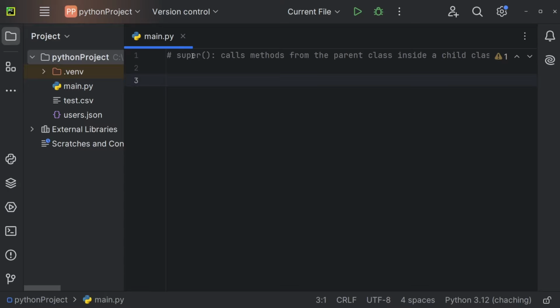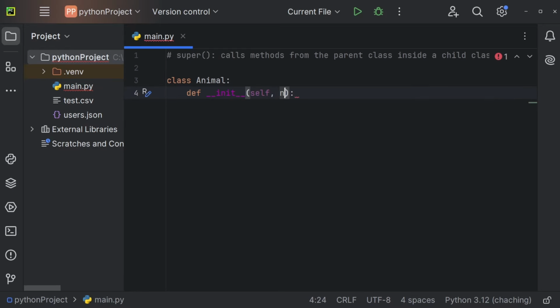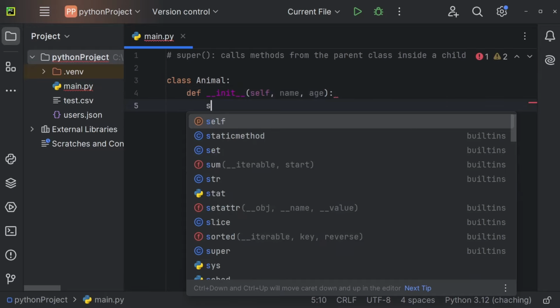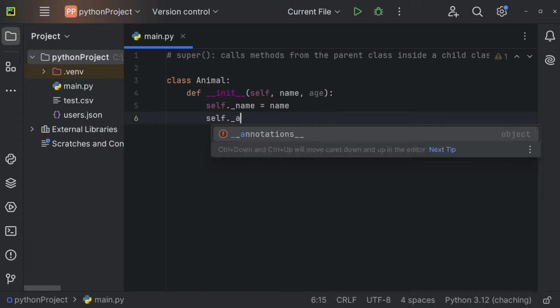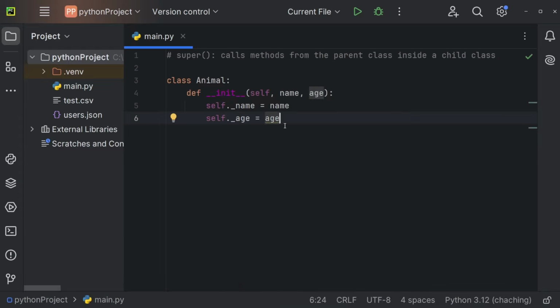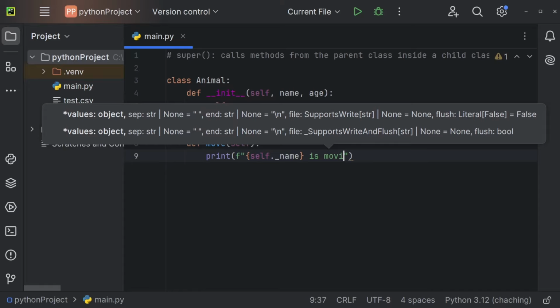Let's now take a look at super. And I also want to show you another example of inheritance. Imagine we're having the class Animal right here. Let's start by creating the constructor, so def __init__. Every single animal will have a name and an age, for example. So self._name is going to be equal to name, and self._age is going to be equal to age. Now every single animal should be able to move, so def move, like so. And right here, let's just print an f-string that says self._name is moving, for example.